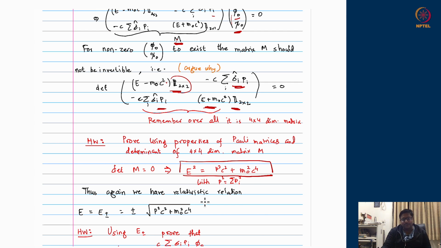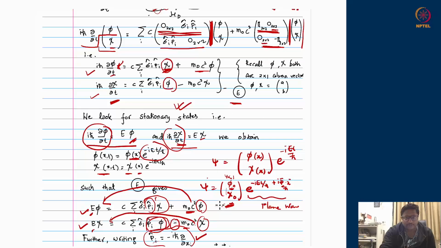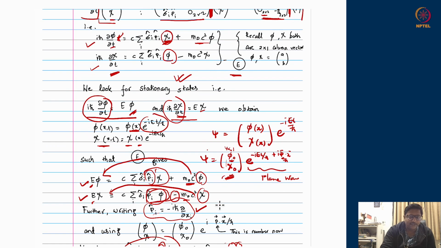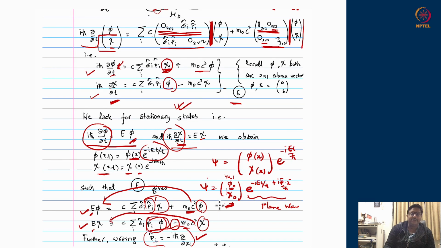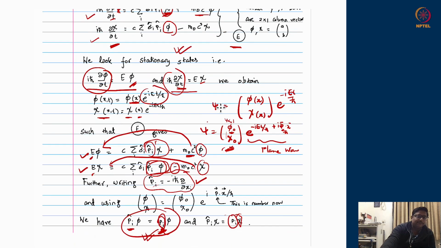So therefore the solutions of determinant M equal to 0 is the same solution which we got for the Klein-Gordon equation. That E, which was the eigenvalue of temporal derivatives, that was the energy, comes up with two signs, positive and negative. So despite we started with a first order derivative structure, we hoped that we will get a single signature E, but the fact that Lorentz symmetry demanded that the wave function should be a 4 cross 1 dimensional thing, not a 1 cross 1 dimensional thing, then it could be broken into two doublets phi and chi, and their equations were coupled differential equations.